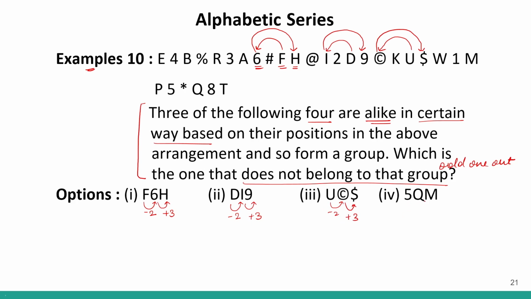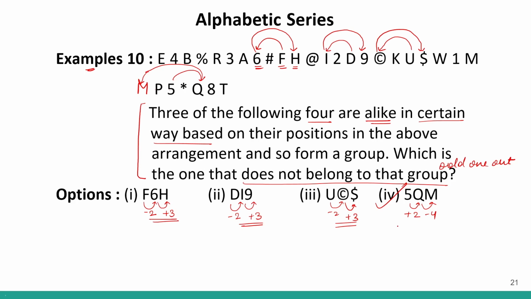Correct? Now let us look at 5QM. From 5 to Q, I'm going +2, forward: this is 1 and 2. And from Q to M, I'll go backward, because before P we have M. From Q to M, I'm going 1, 2, 3, 4, so -4. Over here I can see we moved -2 plus 3, -2 plus 3, -2 plus 3. Only in this one the positions are different. Therefore my answer will be option number 4, 5QM.